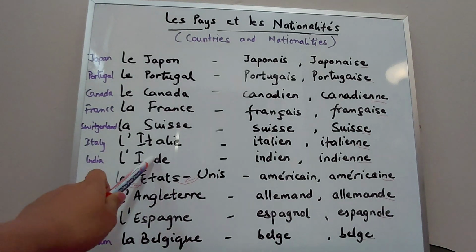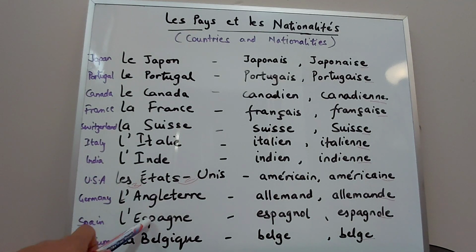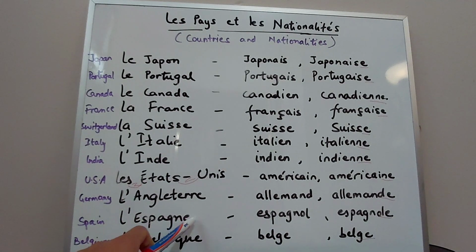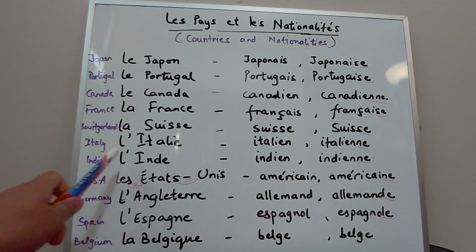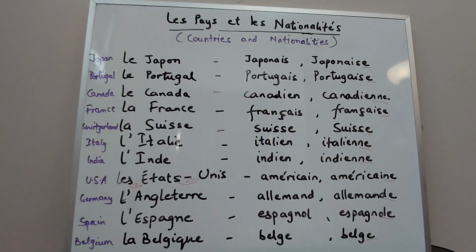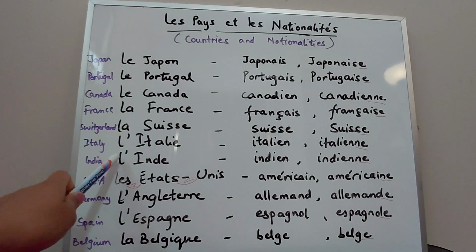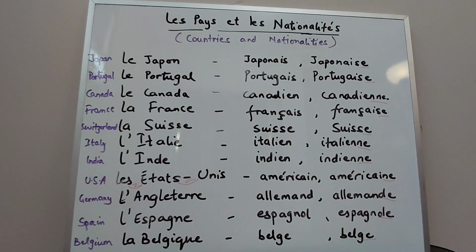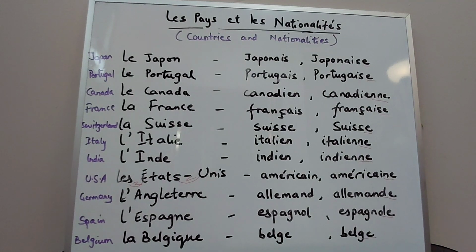And if you have noticed, l'Italie, l'Angleterre, l'Espagne. All of them are feminine, right? They end in e, but they also begin with a vowel. So that is why instead of writing la, I have written l apostrophe before them. Is that okay? Now let's say all the names of the countries once, and then we will discuss the nationalities as well.